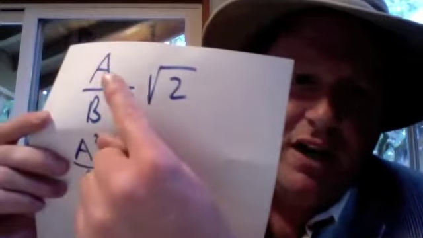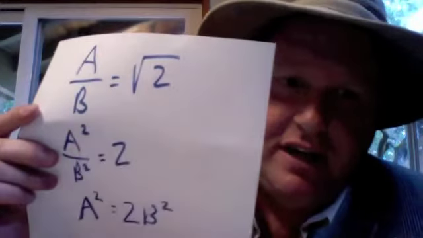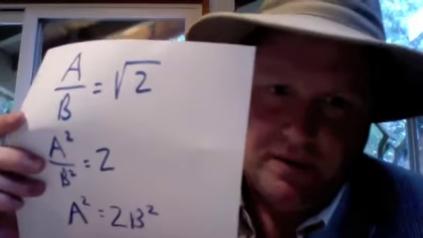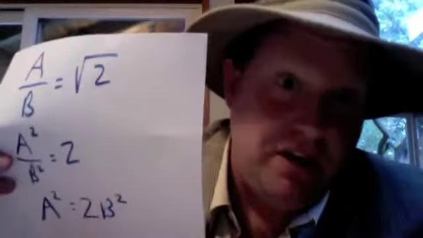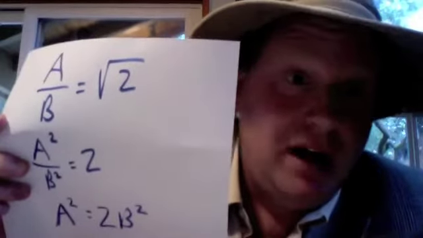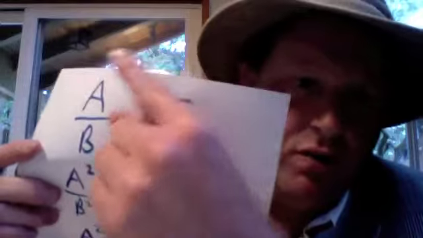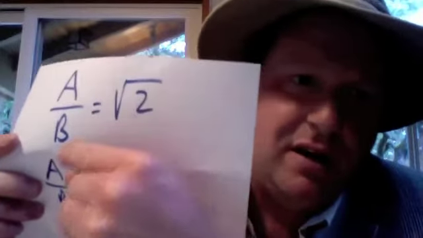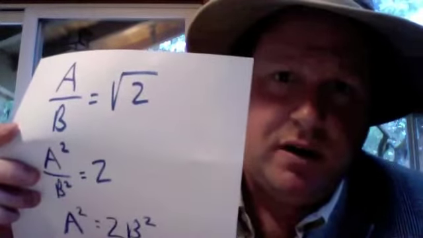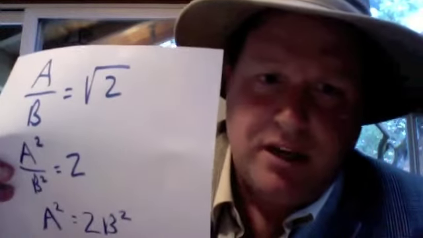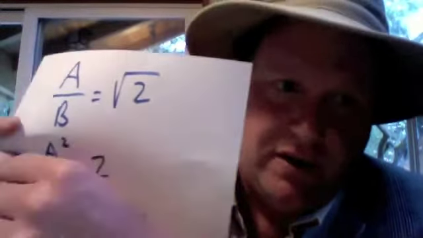So the only thing we could logically assume is that we haven't reduced it yet. That A and B still have multiples of 2 in them. But, well, wait a second. That would be true no matter what our A and B are. We could never reduce it such that A and B are both not even, okay? And that's a contradiction because our original assumption is that we could, and we can't.